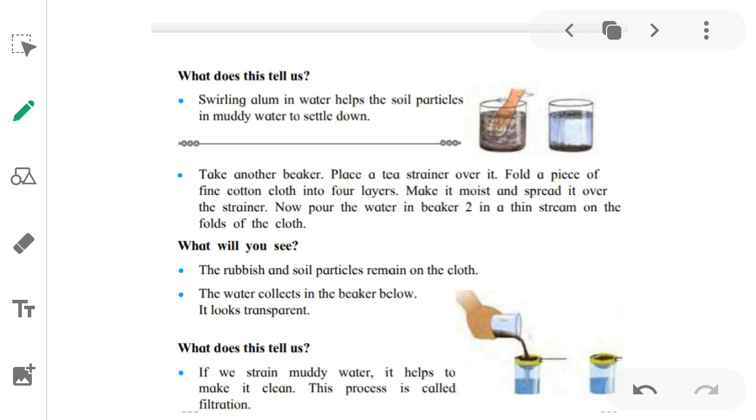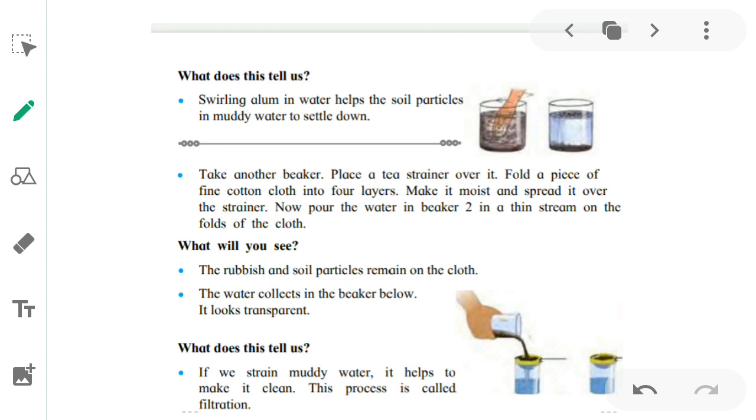So what does this tell us? Swirling alum in water helps the soil particles in muddy water to settle down.